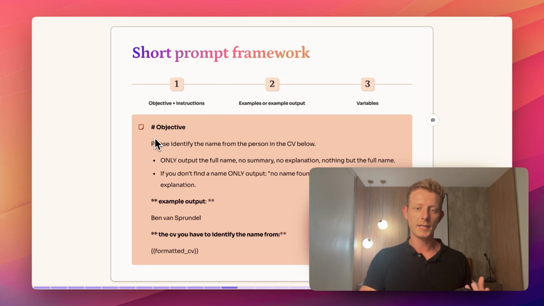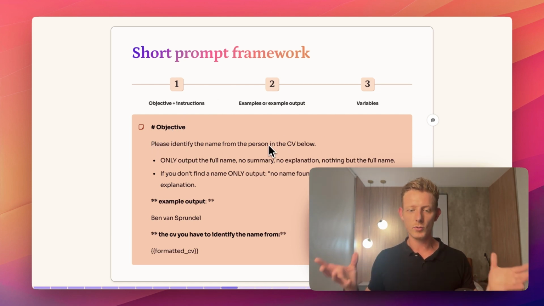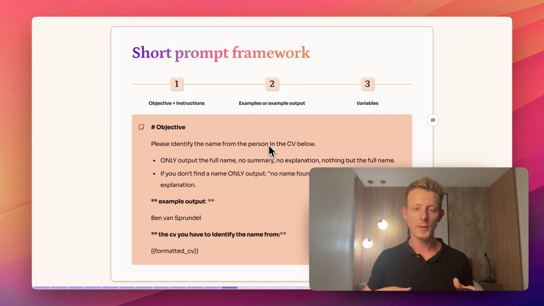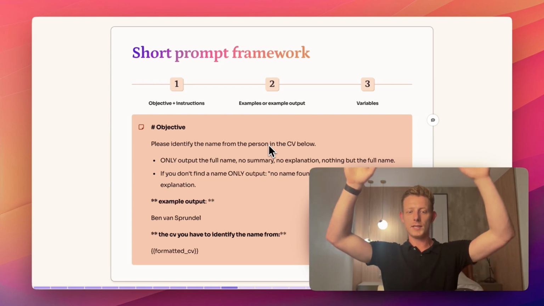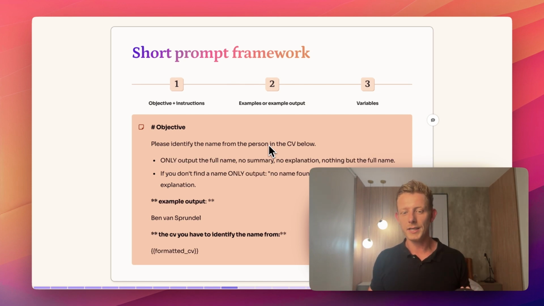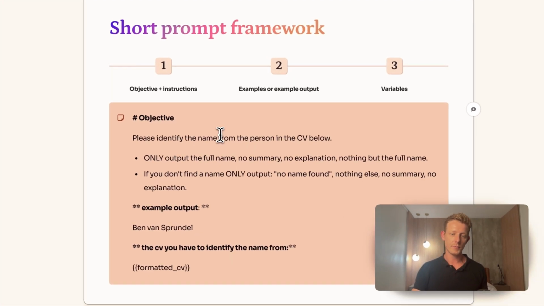So you can see here I have an example. Please identify the name from the person in the CV below. In this prompt, all we need to do is get the name from that CV. That's a really easy task, so we don't have to go with this whole long prompt. And we don't actually want to spend this amount of tokens on a long prompt when it's such a simple task. So you can see here I have the objective in one sentence.